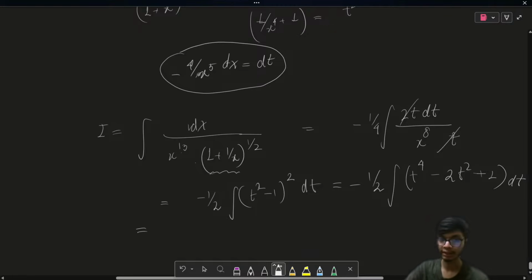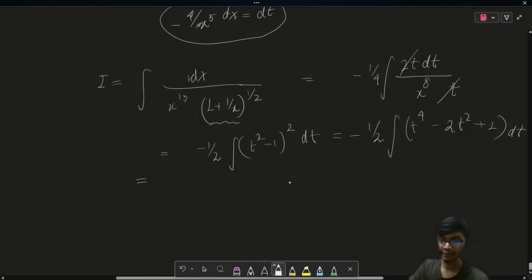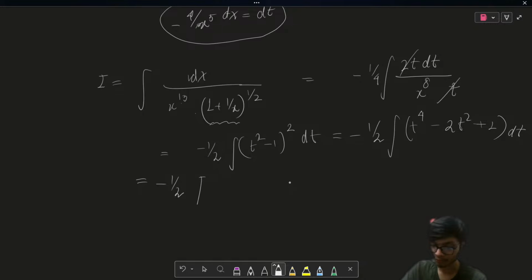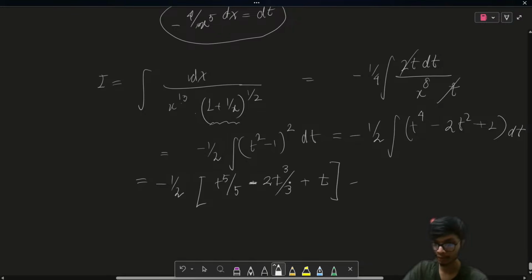If I solve this integral over here, the answer is going to be simply minus 1 upon 2 times t to the power 5 upon 5 minus 2t cube upon 3 plus t. This is going to be the solution of this particular problem. I hope this result is clear to all of you.